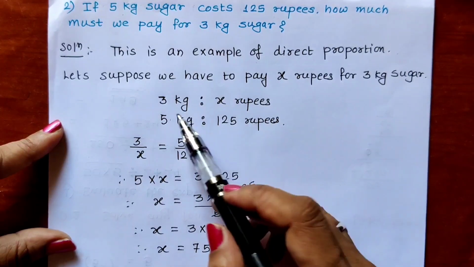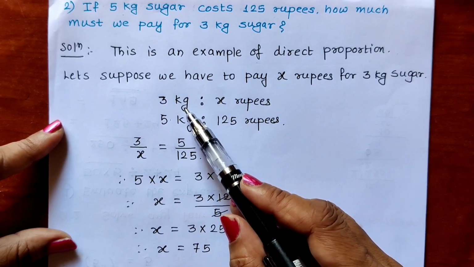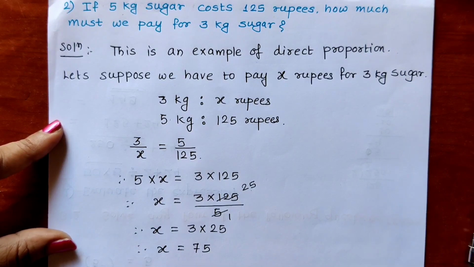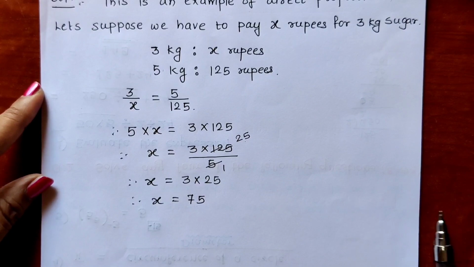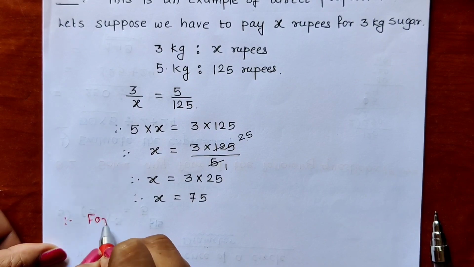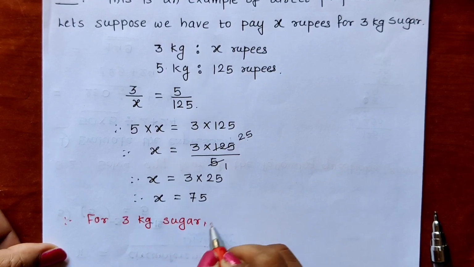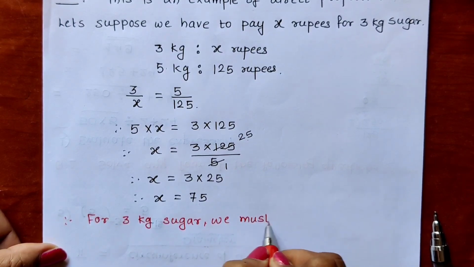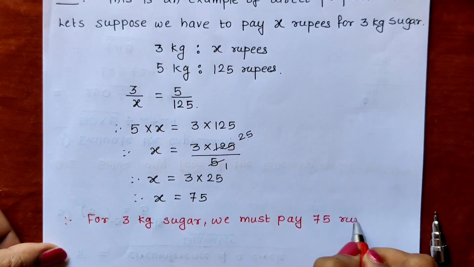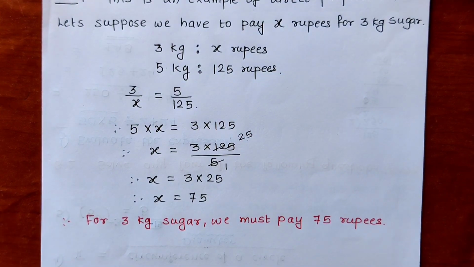X we have taken for what? The amount we have to pay for 3 kg sugar. So we have to pay 75 rupees for 3 kg sugar. Now write the answer statement. Therefore, for 3 kg sugar, we must pay 75 rupees. Very easy. So in this way, we have completed the first 2 sub questions from question number 3.